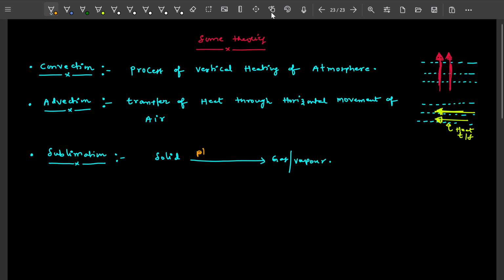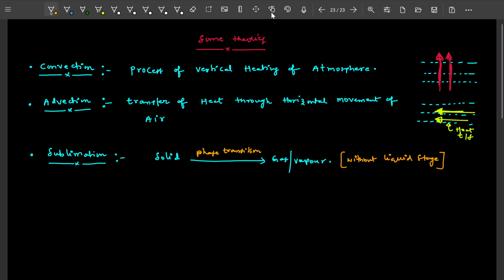The solid is converted to gas or vapor without converting into liquid, directly solid to gas, that is, without a liquid stage. This is called sublimation.